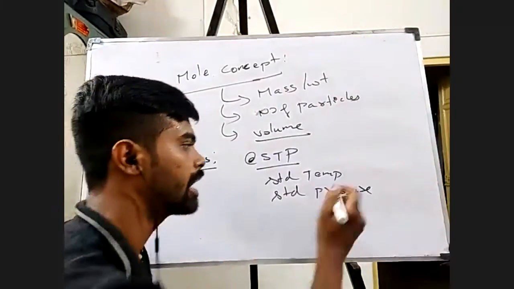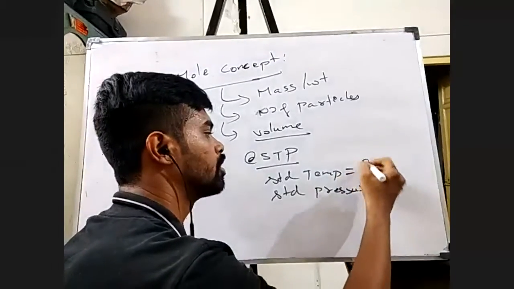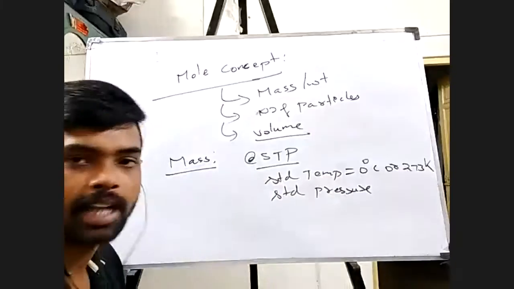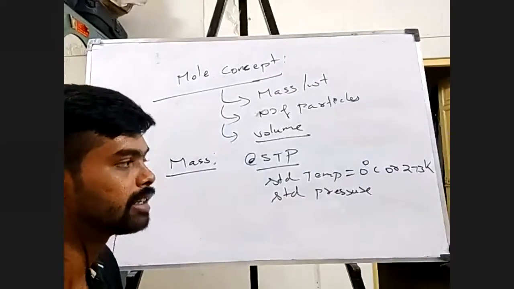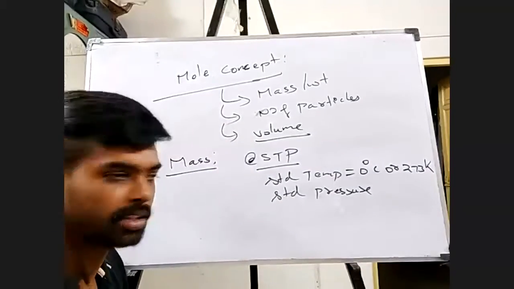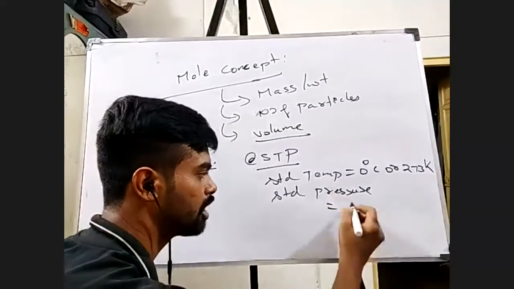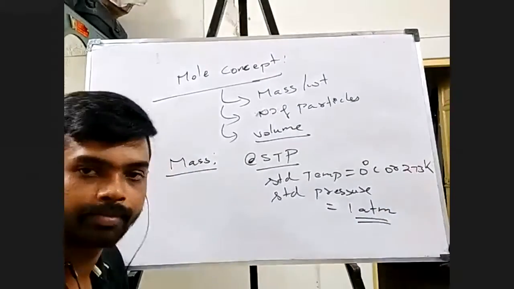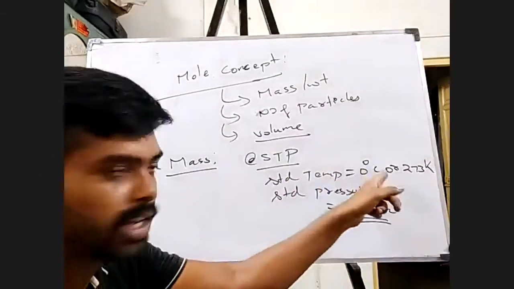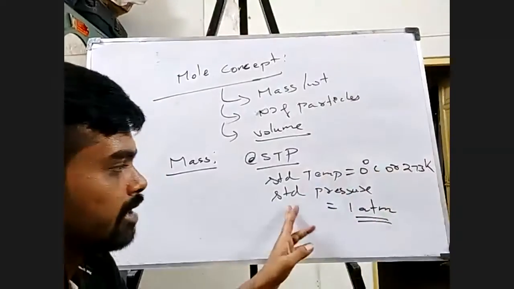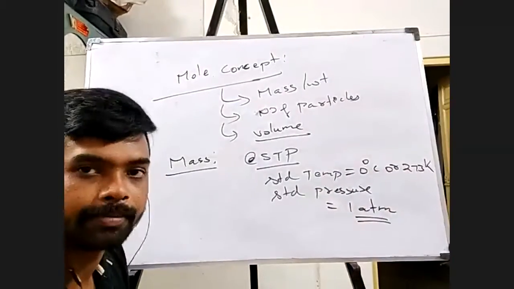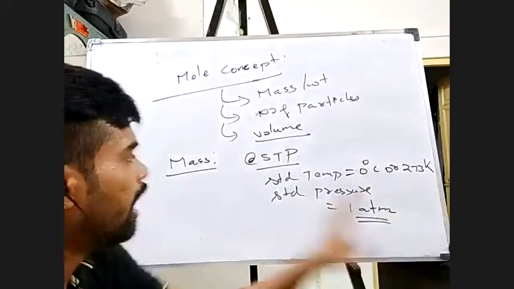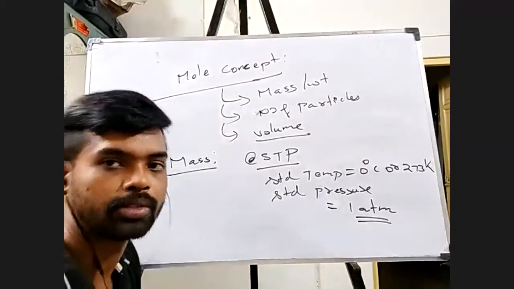Now standard temperature is 0 degrees Celsius or 273 Kelvin, and standard pressure is 1 atmospheric pressure, 1 atm. Only at these 2 conditions, I am going to define what is number of moles.